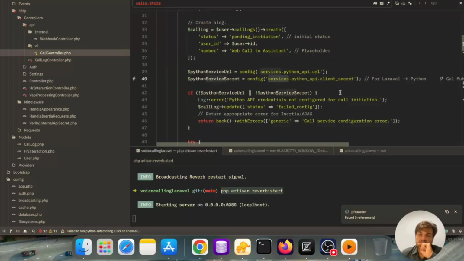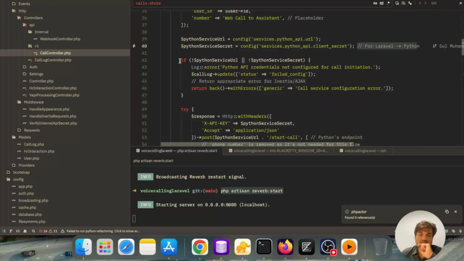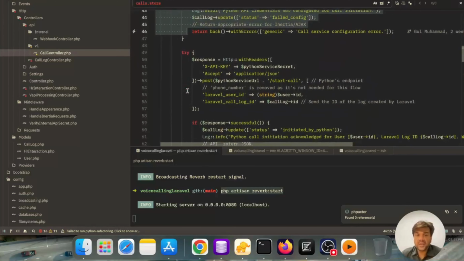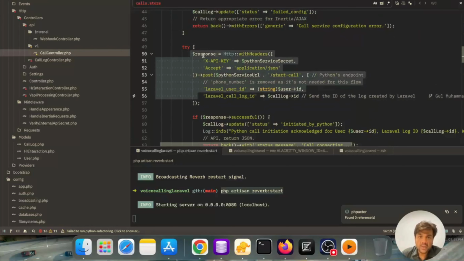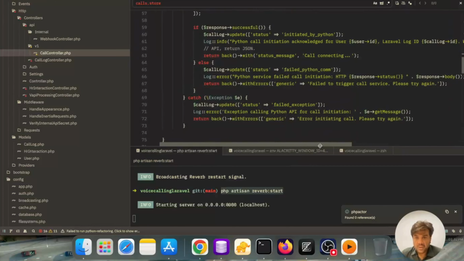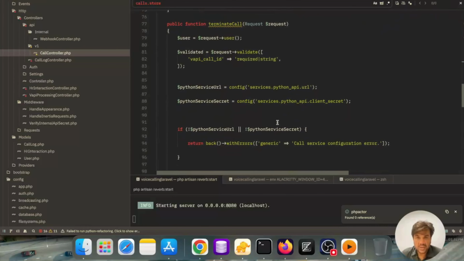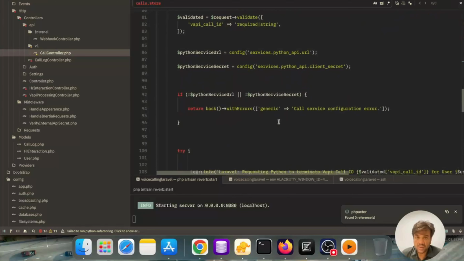Okay, you can see the comments here for Laravel Python, and here different if else checks are being performed. Here is the main code for initiating the call. You can see HTTP with headers, and here our post call is going to the Python service URL to start the call. This API endpoint is being called from the Laravel side. So here is all the code. I can't go into details for each and every point as the video will get too long.